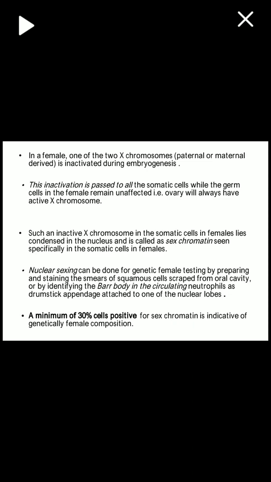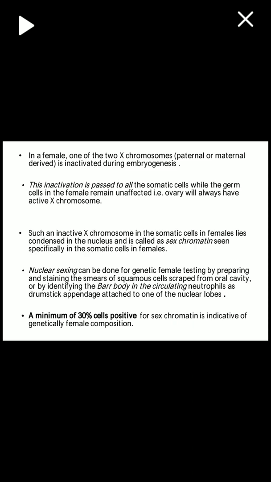So nuclear sexing can be done for genetic female testing by preparing and staining a smear of squamous cells scraped from the oral cavity, or by identifying the Barr body in the circulating neutrophil as a drumstick appendage attached to one of the nuclear lobes. So to confirm the sex is female, we can either scrape the buccal mucosa squamous cells and look for the inactivated chromosome, that is sex chromatin, seen as a condensed material in the nucleus, and also we can see this condensed nucleus in the neutrophils.